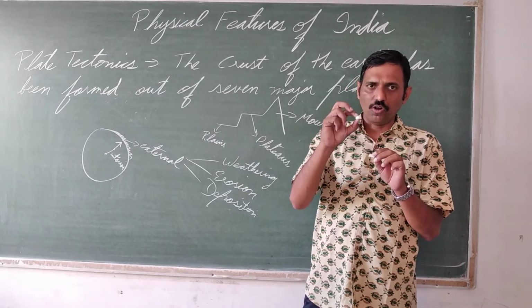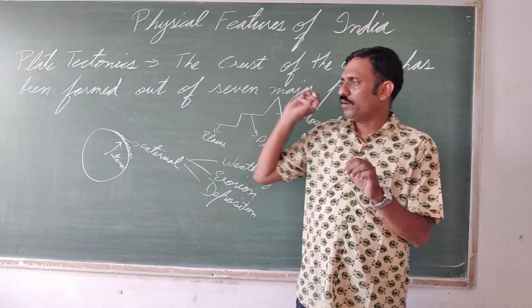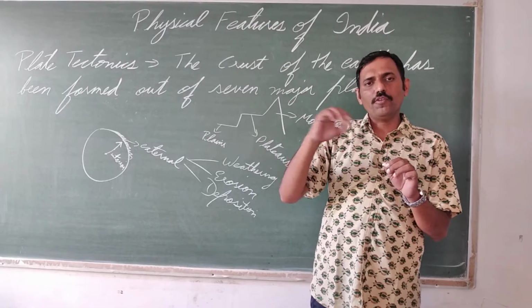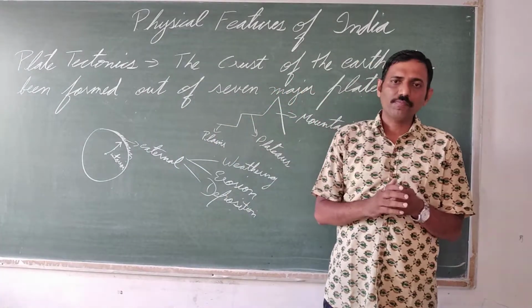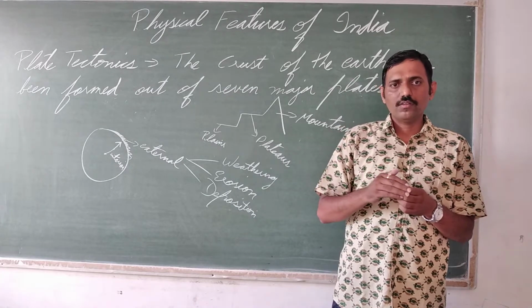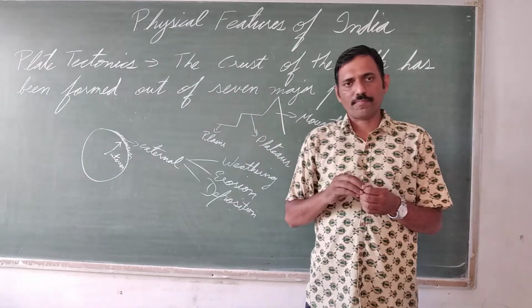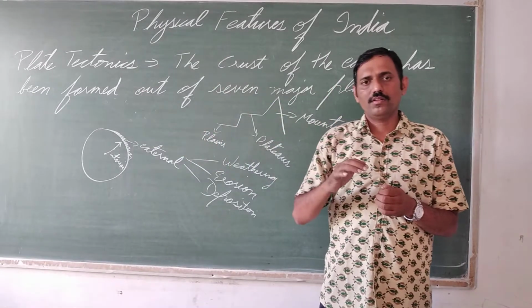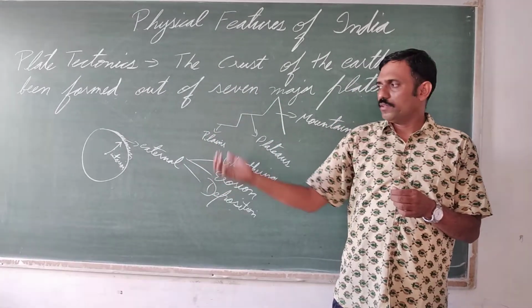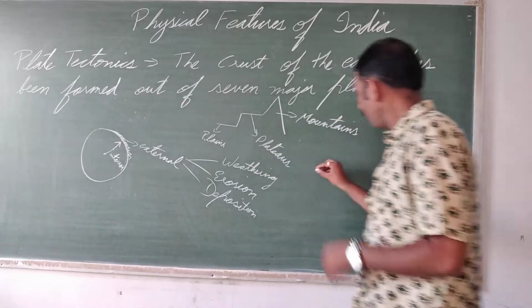And this weathered rock, if it is removed from here due to any force like the force of flowing water, wind, then that is erosion. And this weathered rock must have deposited somewhere. It is accumulated. That is deposition.